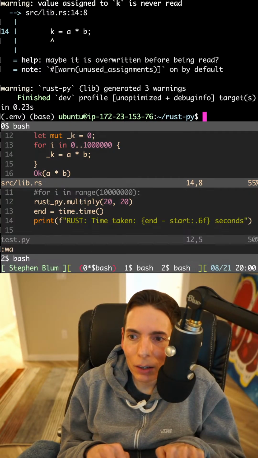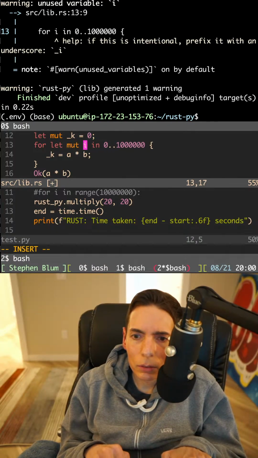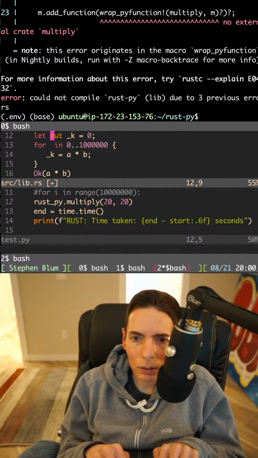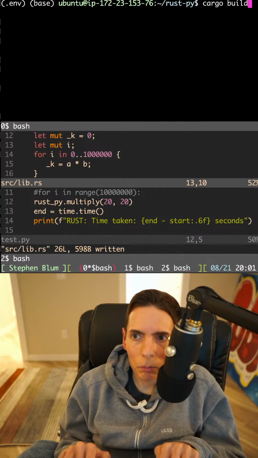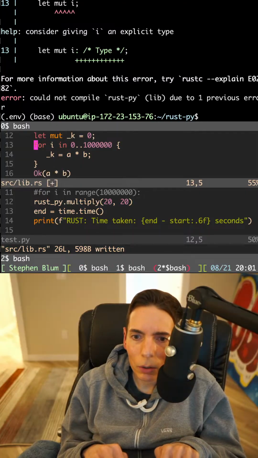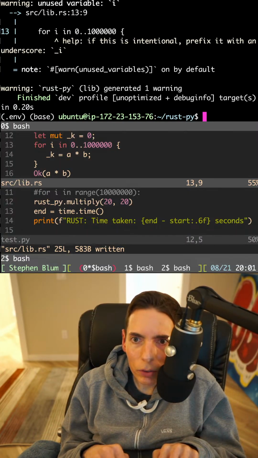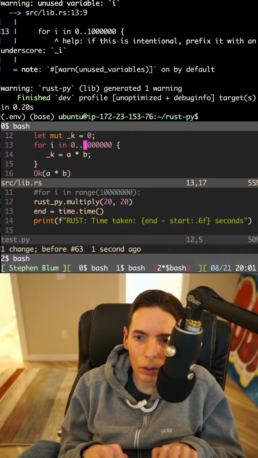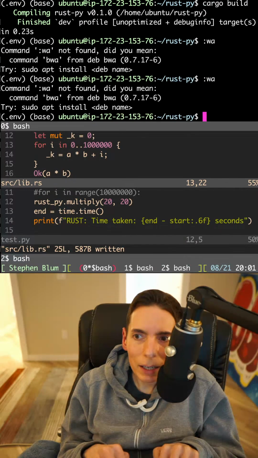Oh, putting it inside changes. All right, so this is for, oh, right. Does it like that better? No. Let's see here. Let mut i. Okay. I think maybe, will that be good? No, it doesn't like that. How do we do this? It's building, it's fine. If this is intentional, prefix with an underscore. Oh, because we don't ever use it. Oh, okay. So we'll do that, so we get rid of the warning. Okay. I'm only 1 minute and a half late for my next meeting.